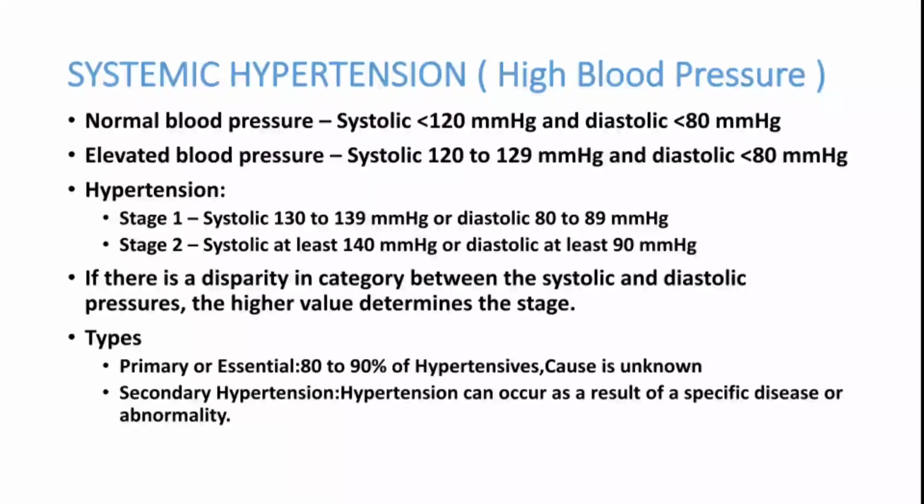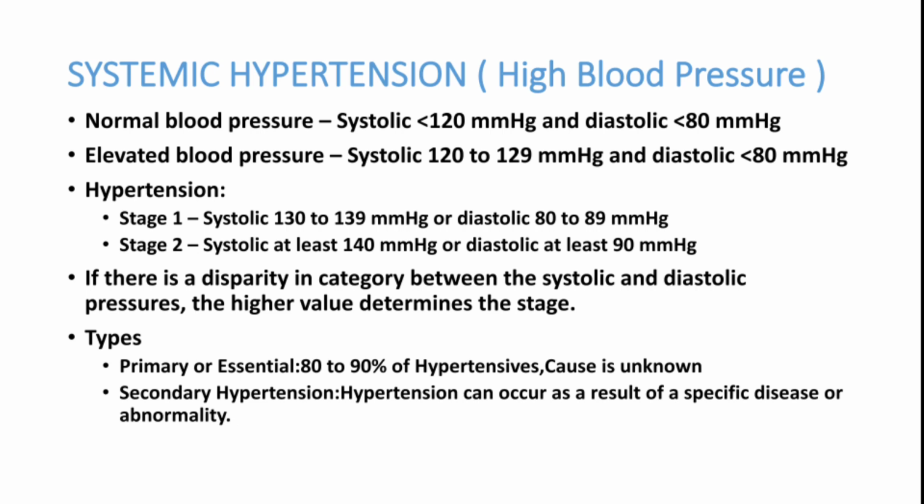Today we are discussing antihypertensive drugs, or drugs which can be used in high blood pressure. Normal BP, you all know, is systolic BP less than 120 and diastolic BP less than 80. 120/80 is considered a normal BP.